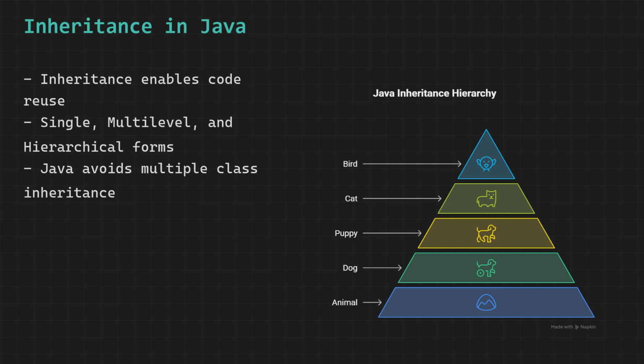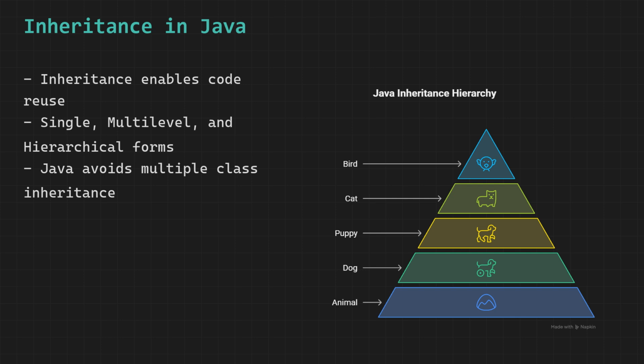Multilevel inheritance is like a chain. Animal is at the top. Dog inherits from Animal. Then Puppy inherits from Dog. So Puppy has access to everything in Dog and everything in Animal. It is like a grandchild inheriting traits through both the parent and the grandparent, in a chain going level by level.